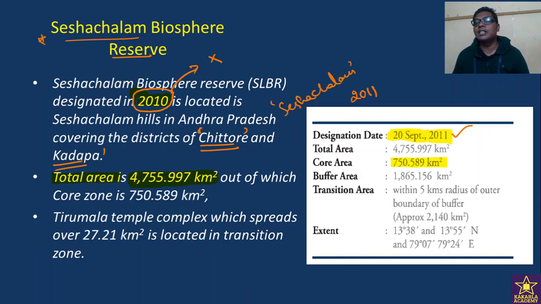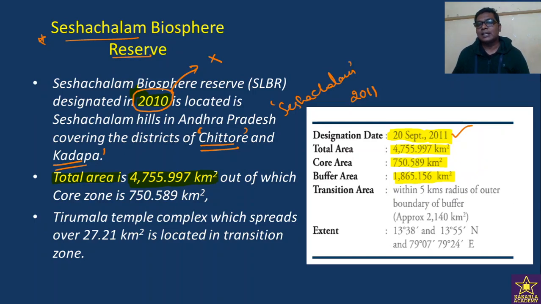Out of this, 750.589 square kilometers is the core region where no human activity is allowed, and the buffer region is 1,865 square kilometers where some kind of human activity and tourism may be allowed.